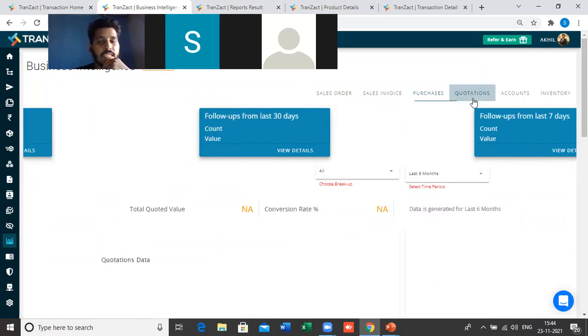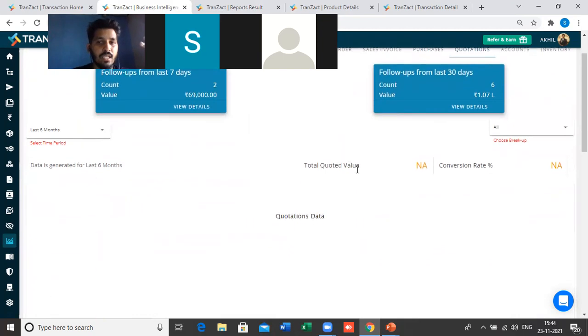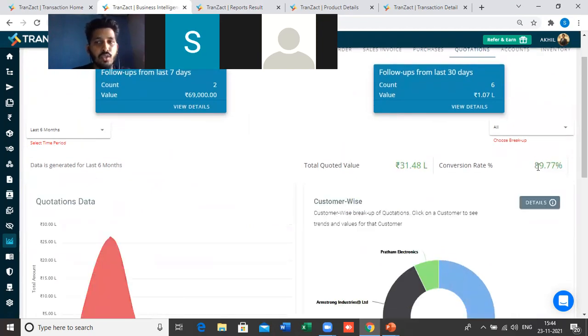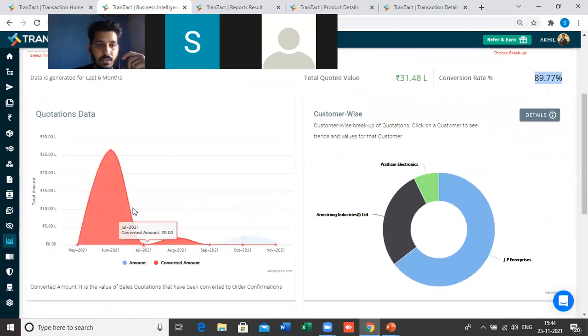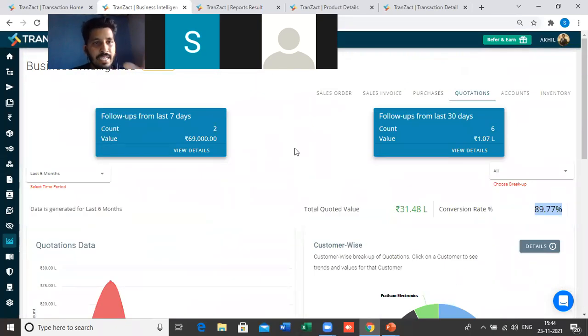And then we have these quotations here. So here in the quotations, you will see 2 to 3 important matrices. One is the conversion rate. What is your quotation to order conversion ratio? Okay, so you can see all this data here, month on month conversion versus quoted value, customer wise, product wise, breakup wise.